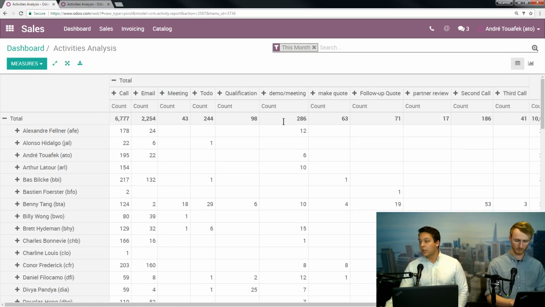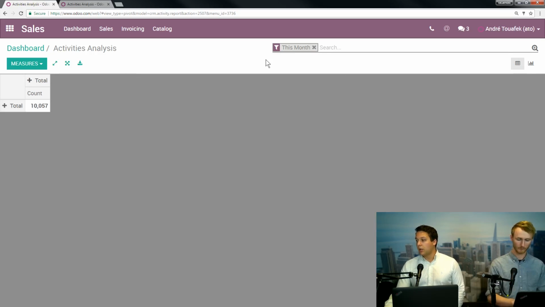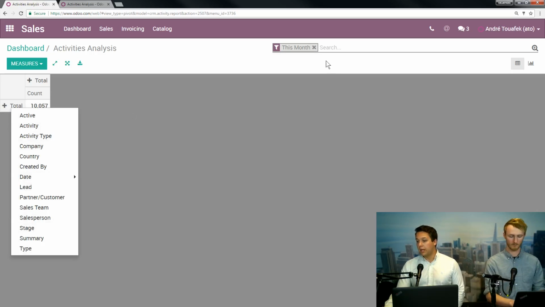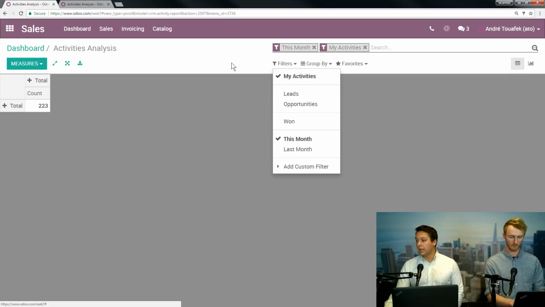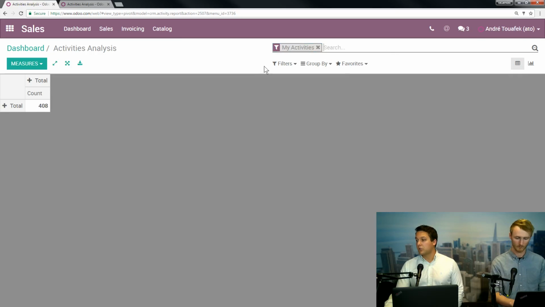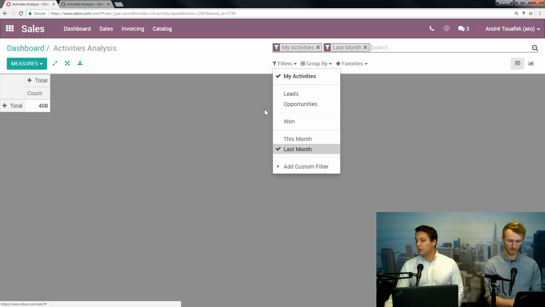So right here, quickly you can see different users and how many calls, emails, meetings, etc. And these are all activities that you define in the system, and that's for this month. If you want to drill down into just one person, we can bring this up. We can do my activities for this month. Actually, let's do last month since it's a full month.